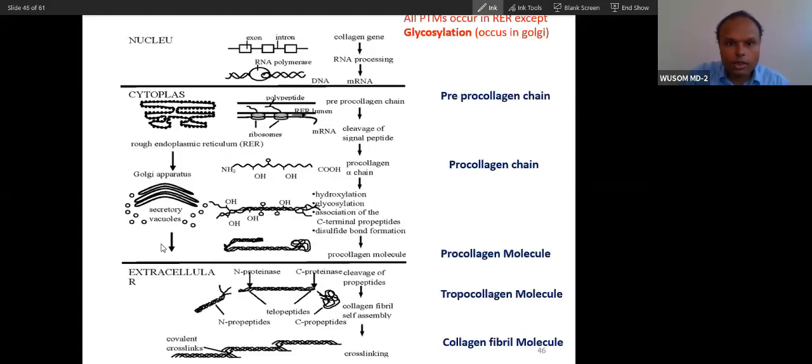Now let's talk about the synthesis of collagen as a process. As I told you, synthesis of collagen will happen where? It will happen inside fibroblasts, or osteoblasts, cementoblasts, odontoblasts. So let's take fibroblast. What will happen? You know, protein synthesis happens where? It happens in the endoplasmic reticulum.